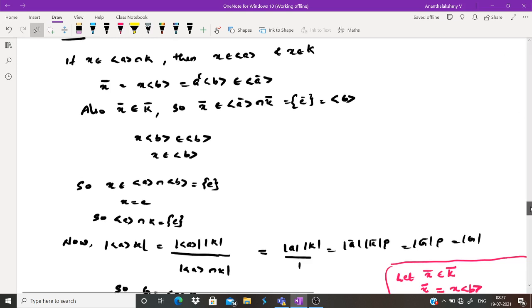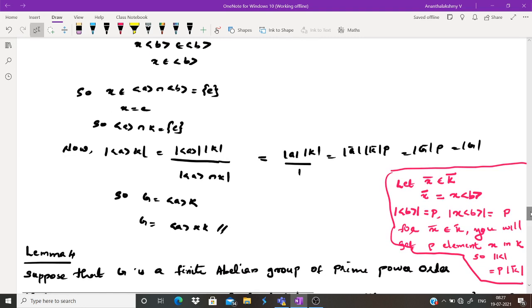H equal to H if and only if a belongs to H. So x belongs to the cyclic group generated by a and also the cyclic group generated by b, their intersection. We know that the cyclic group generated by a intersection the cyclic group generated by b is identity. We have shown that previously. So x is nothing but e. So what you got? The cyclic group generated by a intersection K is identity.